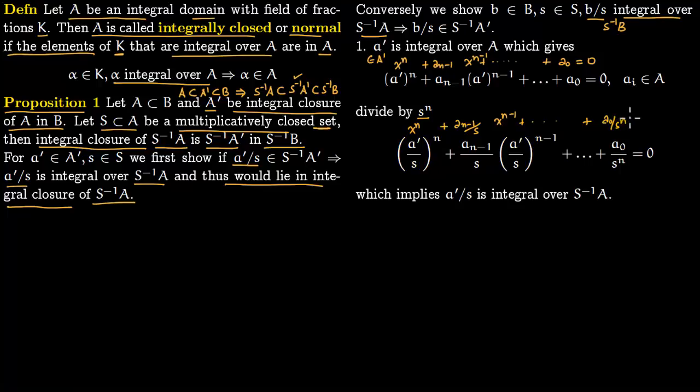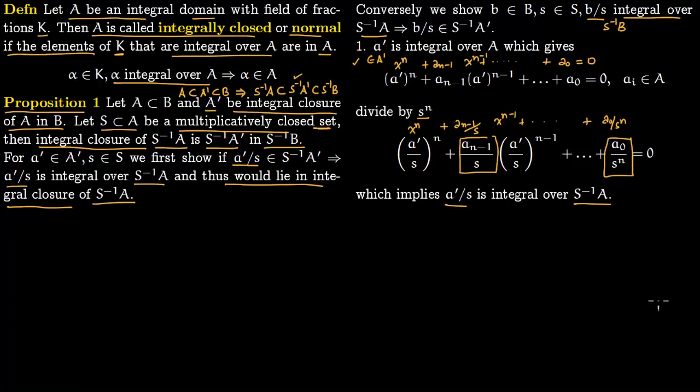So this is a root of this monic polynomial. That implies that a prime of s is integral over s inverse of A. Notice that the coefficients in this polynomial all lie in s inverse of A. You can see the numerator is already lying in A and the denominator is lying in S. So this one is done.